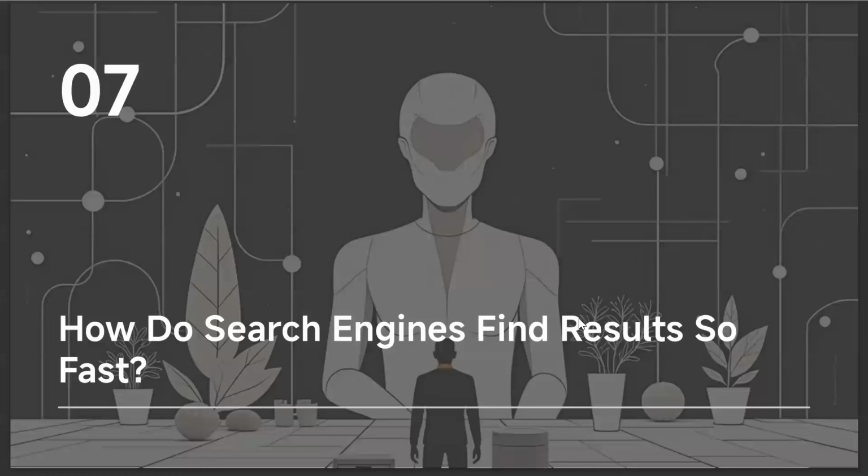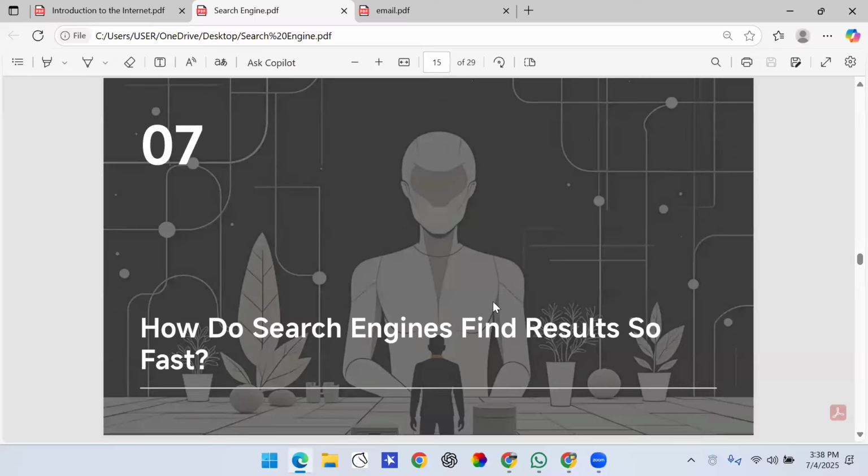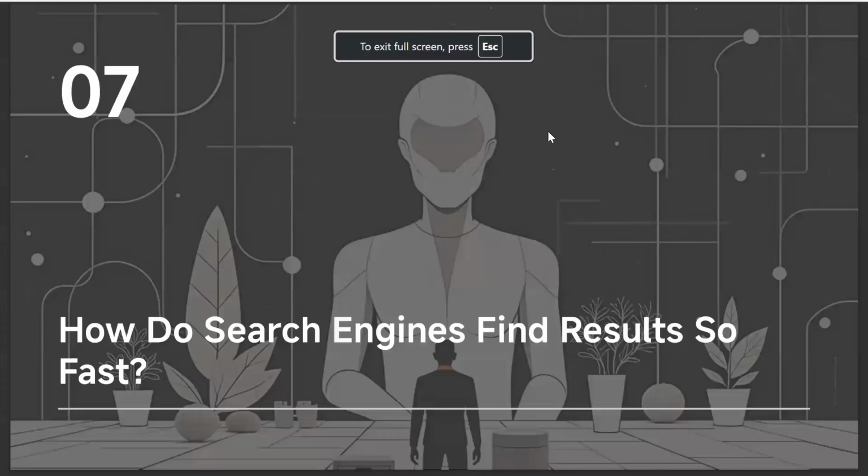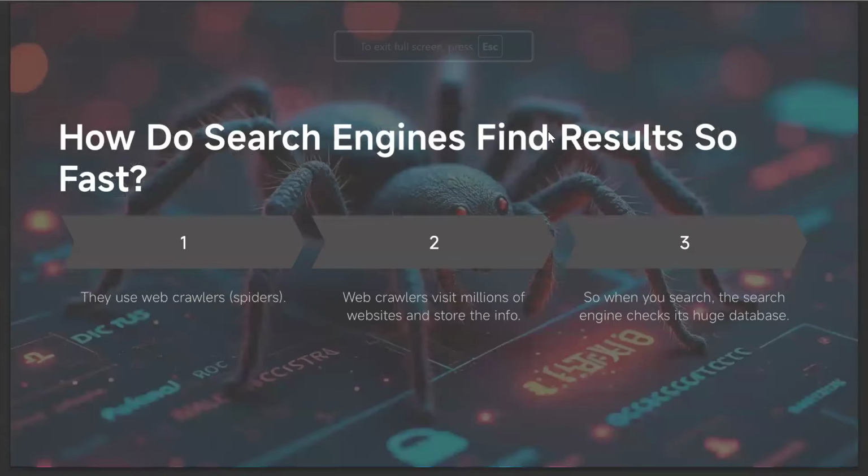Now, how do search engines find results so fast? We have seen that when we searched for dogs, the search engine did it very fast. So how does the search engine do this? It does this by using web crawlers, like spiders. They crawl. Web crawlers visit millions of websites and store that information.